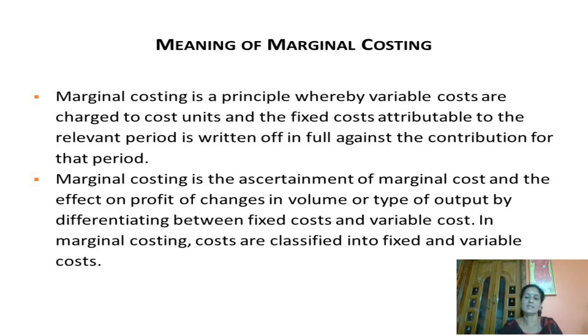As we discussed in the previous session about absorption costing, where the cost, both variable and fixed, are charged to the product directly as per the factory overheads and administration overheads. But here, the difference in marginal costing is that your variable cost is charged separately to each product, and we are going to find out the variable cost per unit of the product.